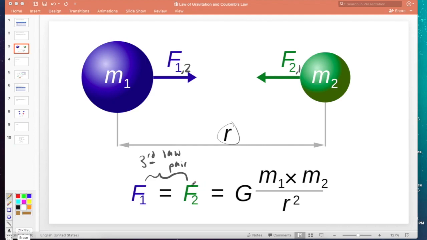And how can we calculate what one of those forces is? Well, here's what we said earlier. Big G, the proportionality constant, that's known as Newton's universal gravitational constant, times the product of the masses over the distance between them squared. This is Newton's law of universal gravitation.